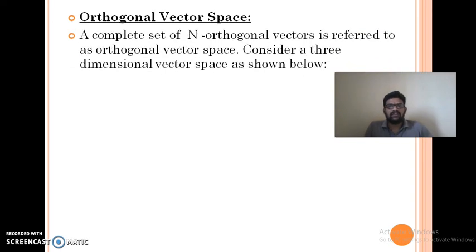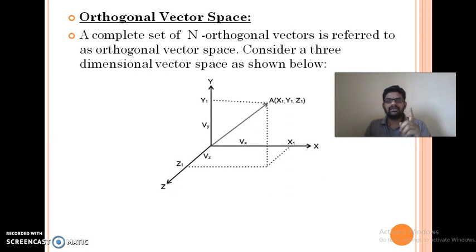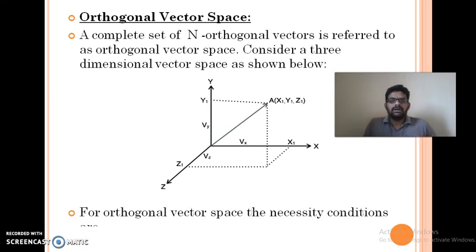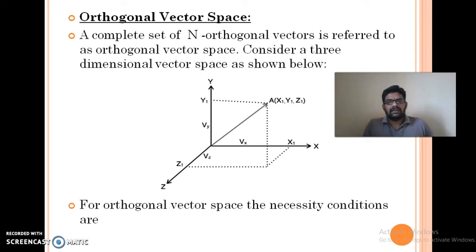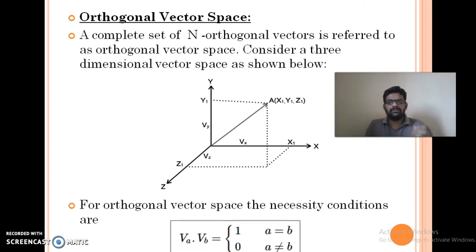Similarly, the orthogonal vector space. In the example, we have taken only two vectors. If there are n number of vectors, then it is called an orthogonal vector space. For example, here I am taking the xyz plane, a three-dimensional orthogonal space, where we have three vectors and they are orthogonal to each other. So this is called an orthogonal set. If there are n number of vectors which are orthogonal to one another, that is called an orthogonal signal space. By using orthogonal signal space, we can represent any vector.